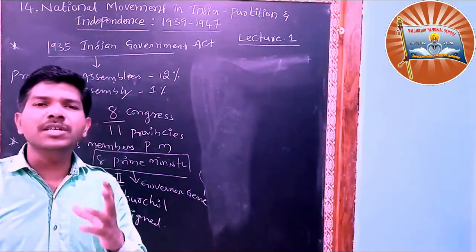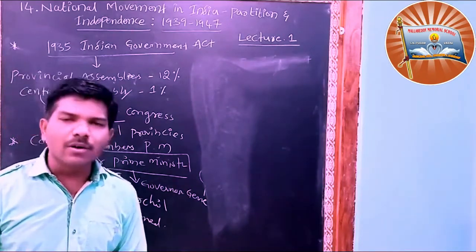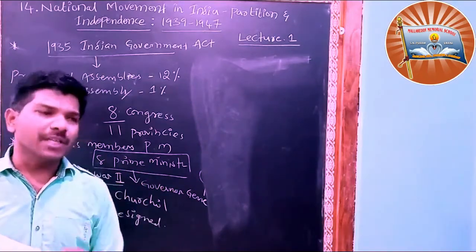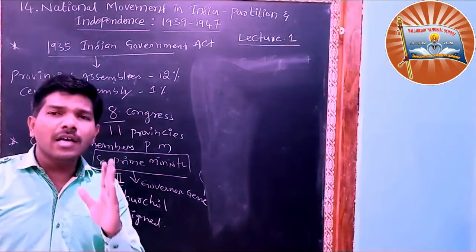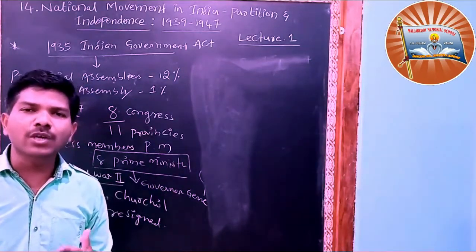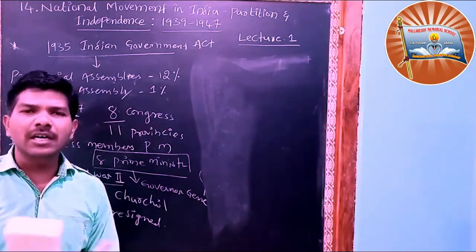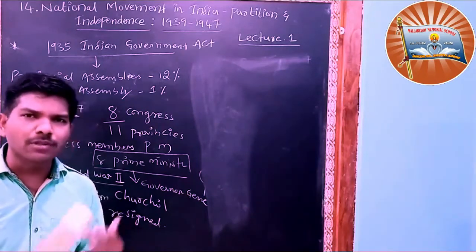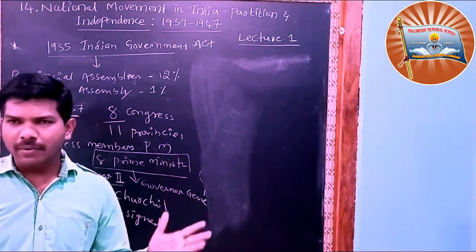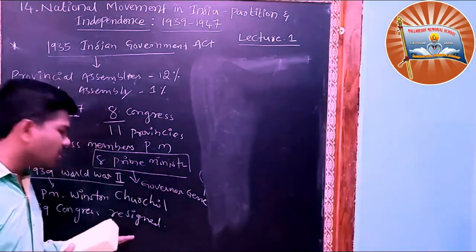So the Britishers were also getting support from some of the Congress people, and some of the Congress people said that no, we should not support the Britishers. We can support the British if, after the world war, the Britishers promise us independence. So there was a mixed feeling among the Indians. Some members said we have to support, and some said we do not need to support the government.